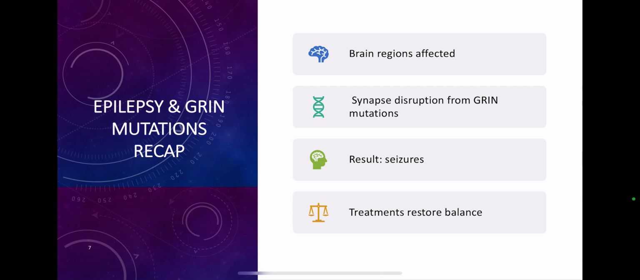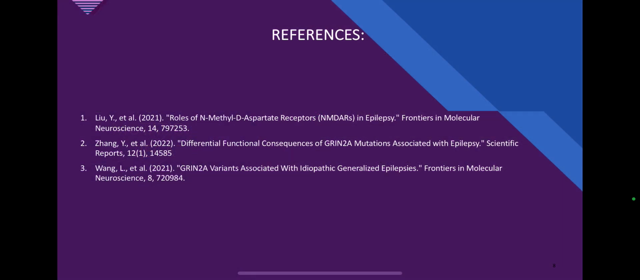The GRIN mutations are just one piece of the puzzle, but they show how powerful a single gene can be in influencing the brain's complex circuitry. Understanding this molecular foundation is crucial for developing more targeted treatments in the future.